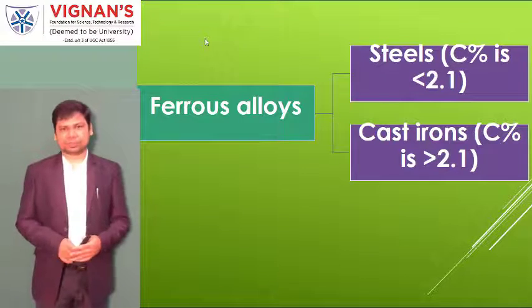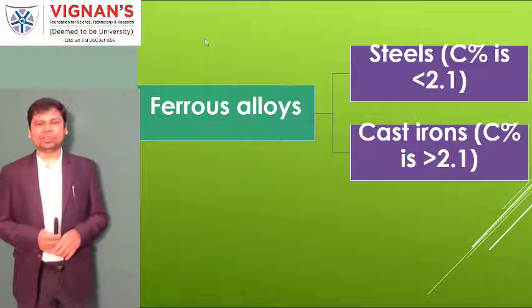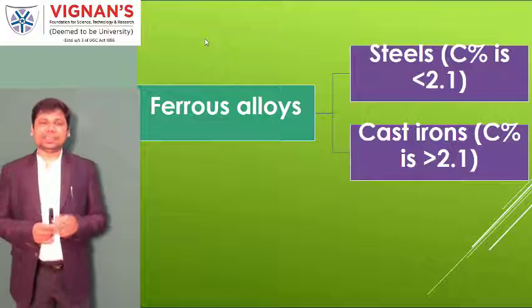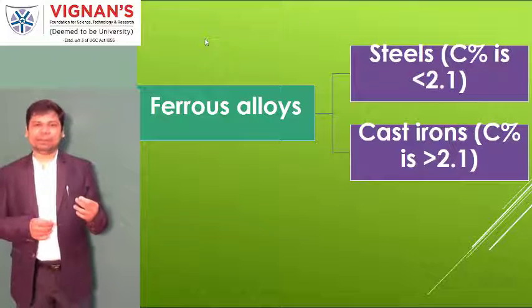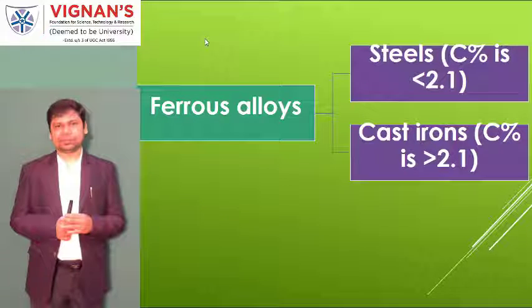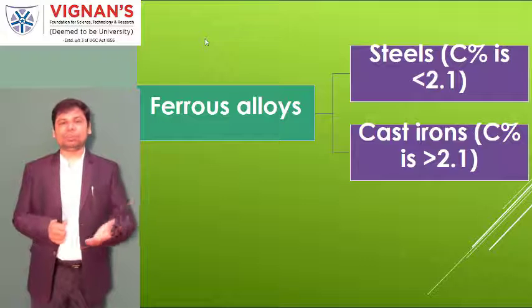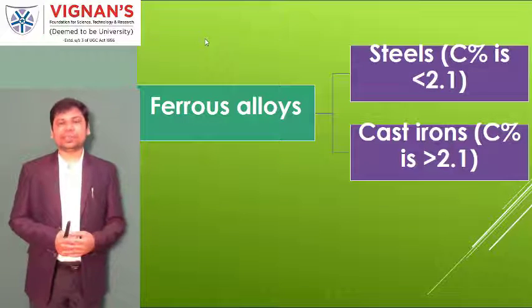All of a sudden it breaks. Two properties I am highlighting about steels and cast iron: steels have the property of ductility, whereas in cast irons the property recorded is brittleness. The steels we are using are very vast. Why? Because they have the property of being ductile.